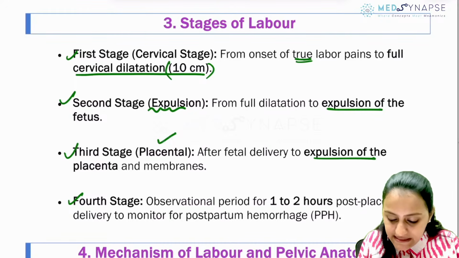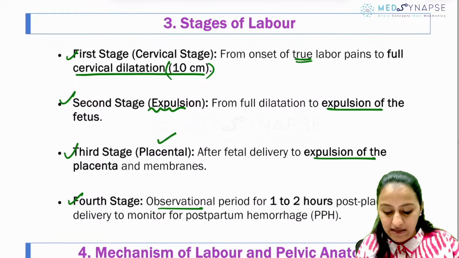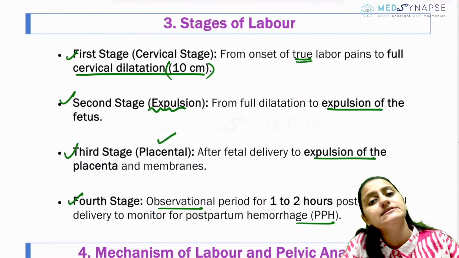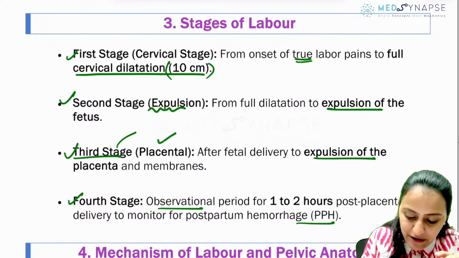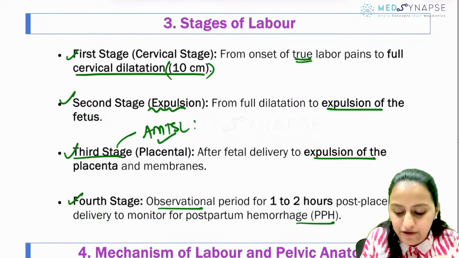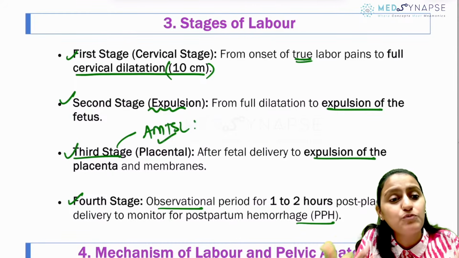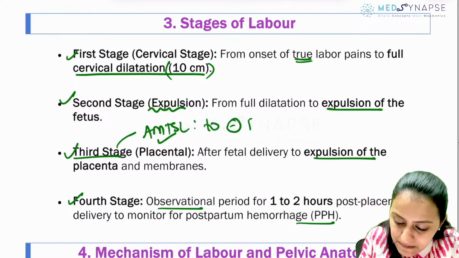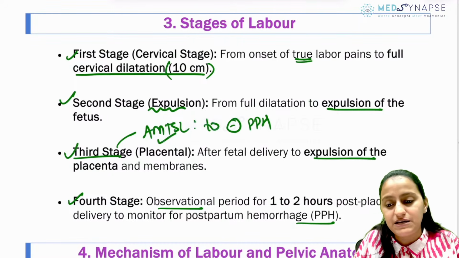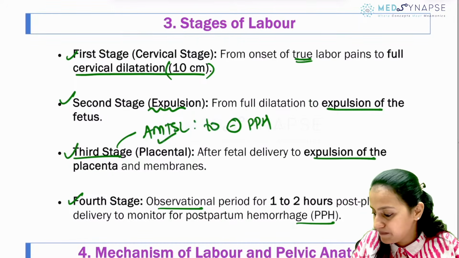Fourth stage is basically observing the patient for 1 to 2 hours post placental delivery to monitor for PPH. That is post placental delivery observation. Is this clear with everyone? And that is why you have something called active management of third stage of labor. Why do you want to manage the third stage actively? Basically to prevent PPH. Okay, to prevent PPH. Is this clear with everyone?